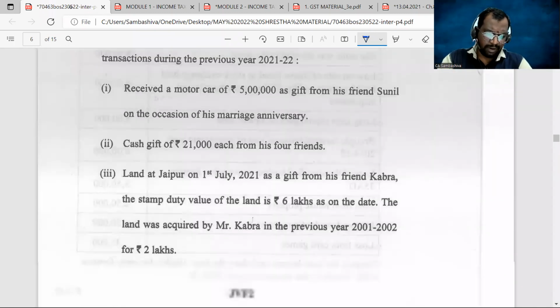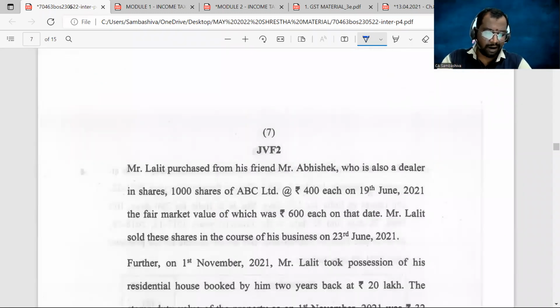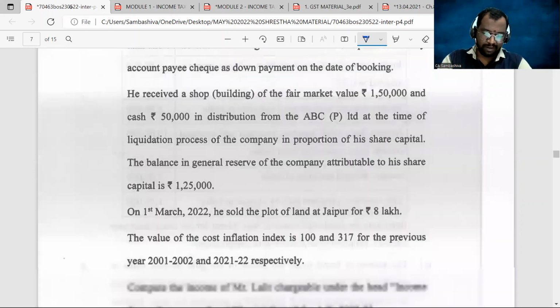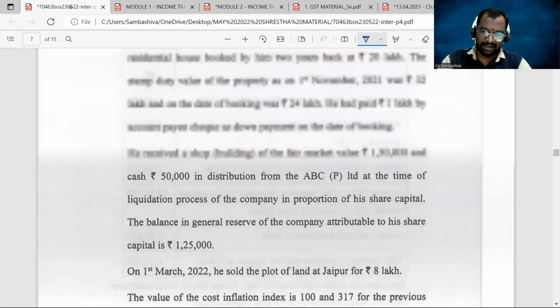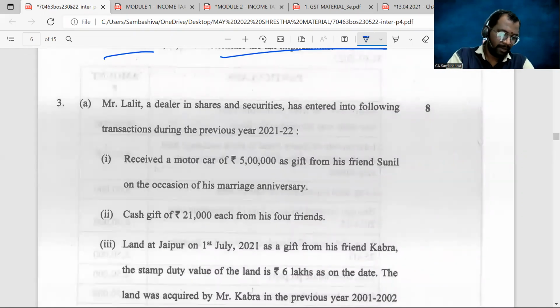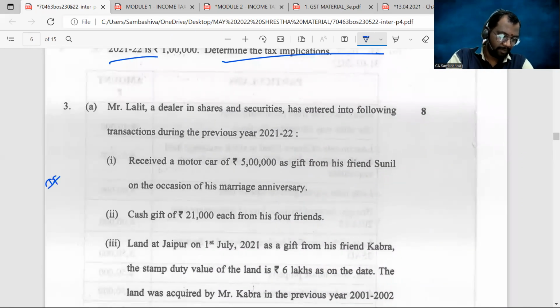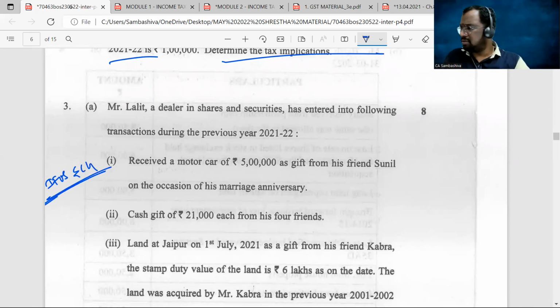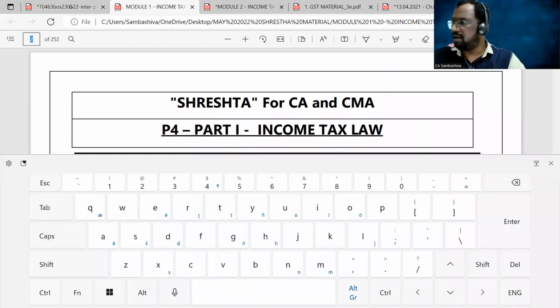3A is a combination of income from other sources and capital gains. Both are there, ma. Income from other sources and capital gains. A similar problem we also have in our Shreshta material. Let me take you there.